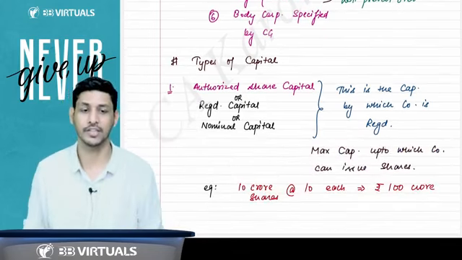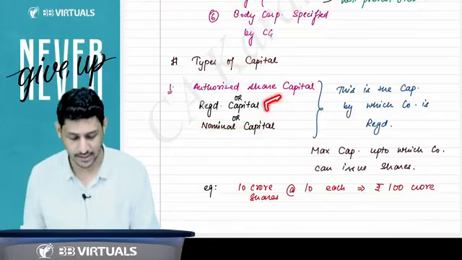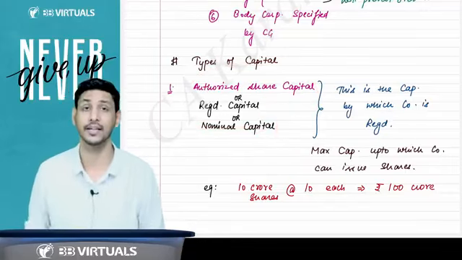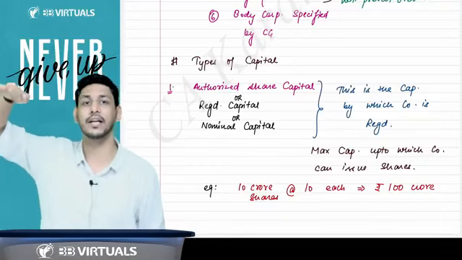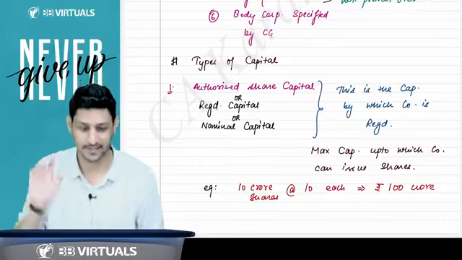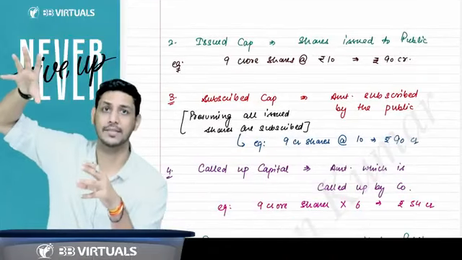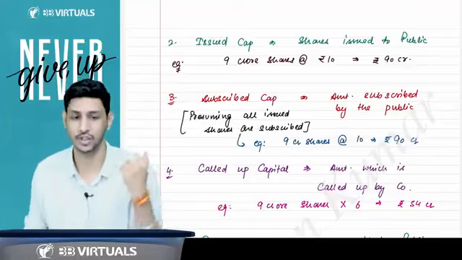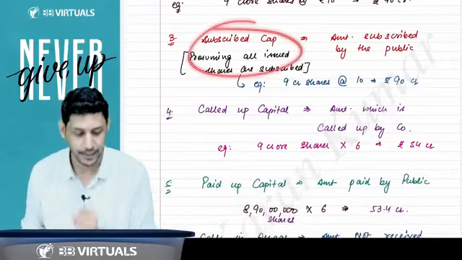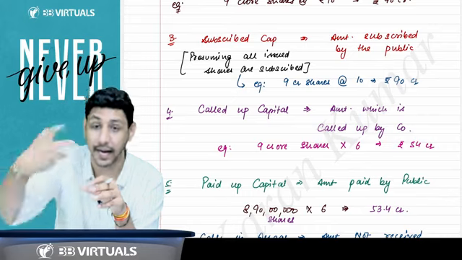Now I'll come to the next definition. What are the types of capital? First is the authorized share capital, or you can say registered capital, or nominal capital. This is the capital by which the company is registered, the maximum capital up to which you can issue shares. Second is issued capital. Issued capital means out of that maximum capital, how many shares you have issued to the public. Sir, what is subscribed capital? Subscribed capital means the capital which is actually subscribed by the public.